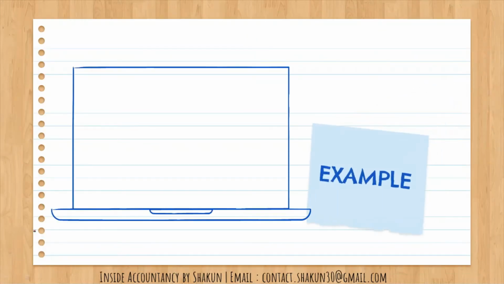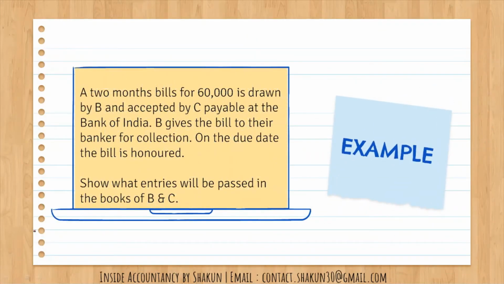Now let's take an example. A 2 months bill for 60,000 is drawn by B. Drawn by whom? Drawn by B. So who is B? B is the drawer of the bill. And accepted by C. So who is C? C is the drawee, right? So the bill is drawn by B on C for rupees 60,000 and the period is 2 months, payable at the Bank of India.